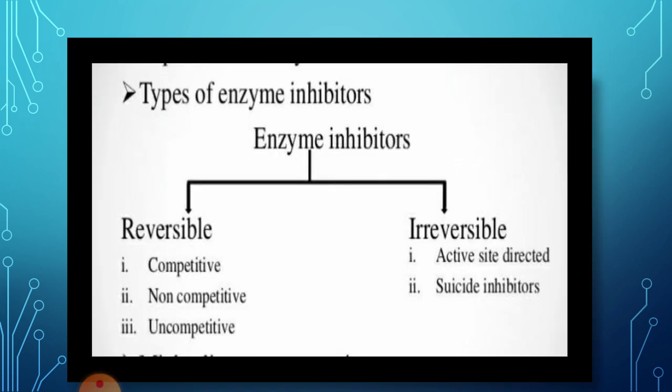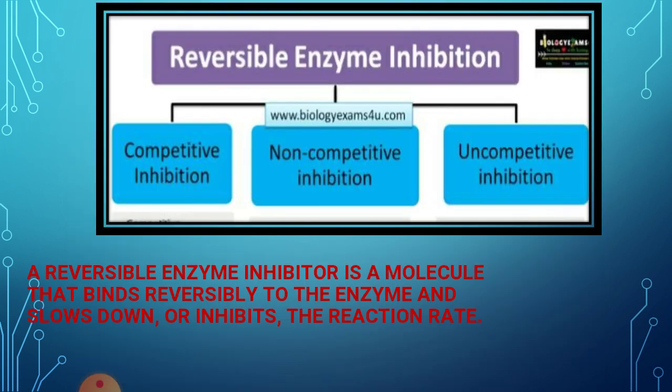Then types of enzyme inhibitors, that is, reversible enzyme inhibitors and irreversible enzyme inhibitors. In this we see reversible enzyme inhibitors. Reversible enzyme inhibitors are classified into competitive inhibition, non-competitive inhibition and uncompetitive inhibition. So now we see reversible enzyme inhibition.